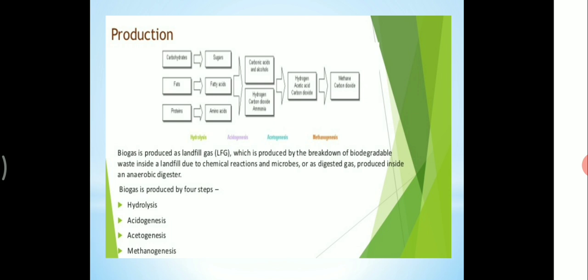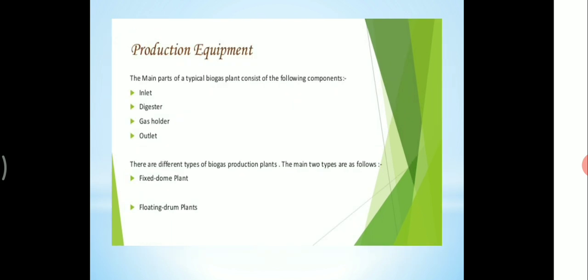Biogas is produced as landfill gas, LFG, which is produced by the breakdown of biodegradable waste inside a landfill due to chemical reactions and microbes, or as digested gas produced inside an anaerobic digester. And next we are going to biogas production equipment. The main parts of a typical biogas plant consist of the following components. First one is the inlet, second is the digester, third is the gas holder, and fourth is the outlet.